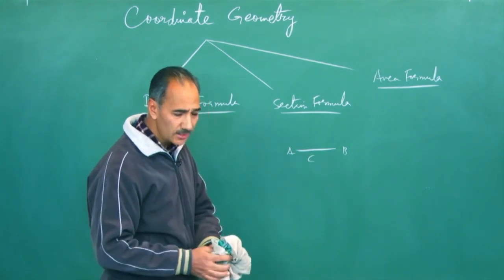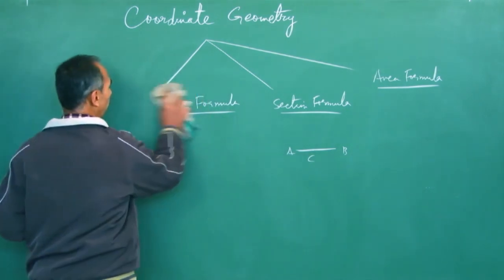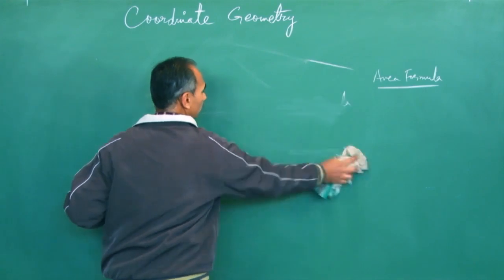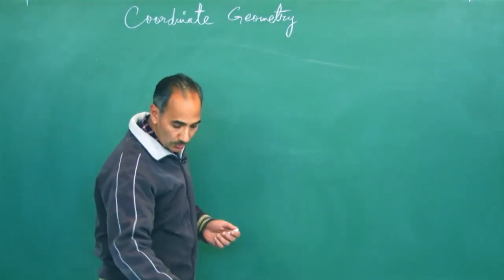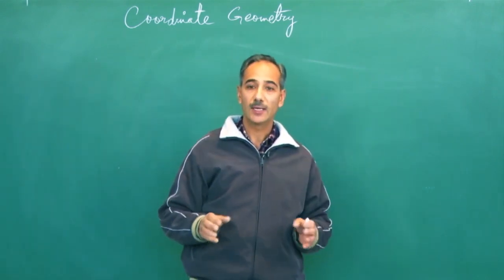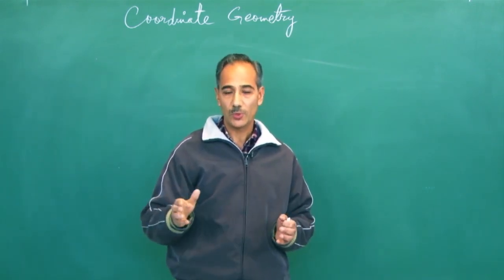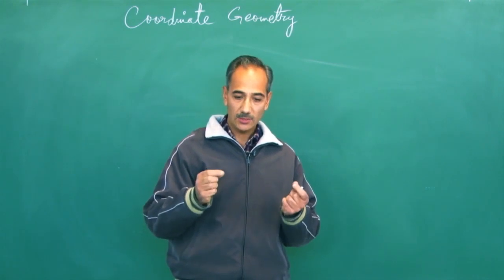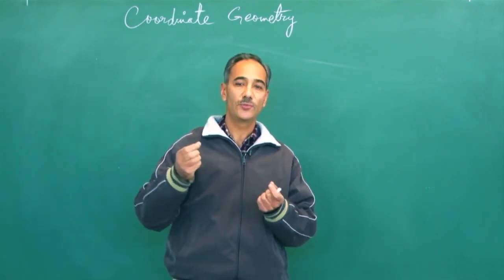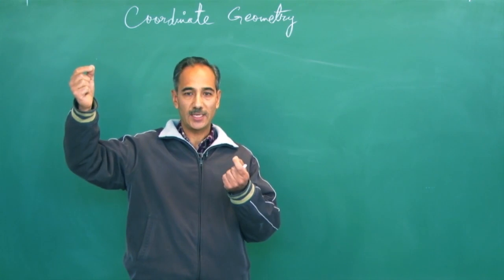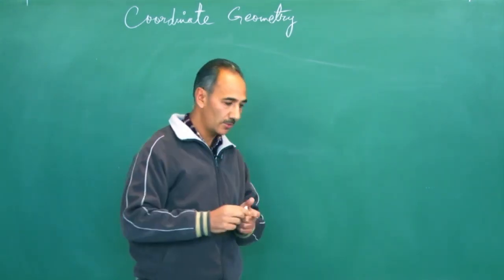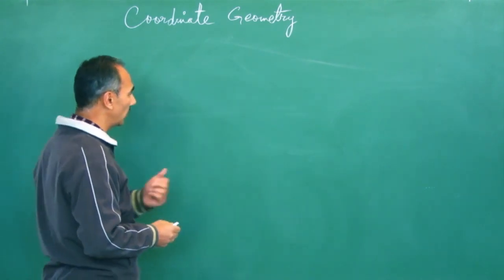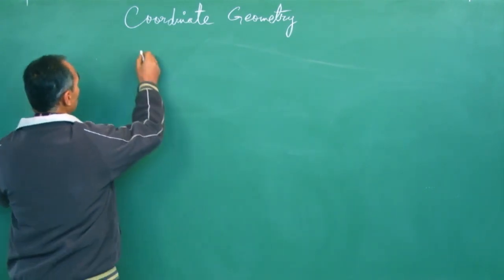taking help of the Pythagorean theorem. Now I have 2 points, they are on a plane, and I have to find the distance between those 2 points. This is the distance formula. Now this gets extended if you have 2 points in space. In that case you have 3 coordinates, x, y and z coordinate. There also you apply the distance formula, but we are working for a 2-dimensional plane.